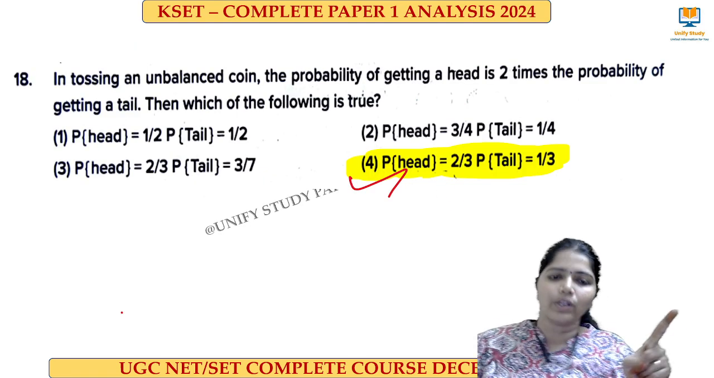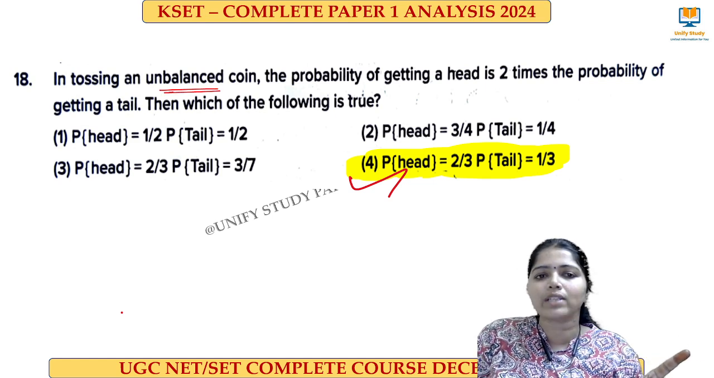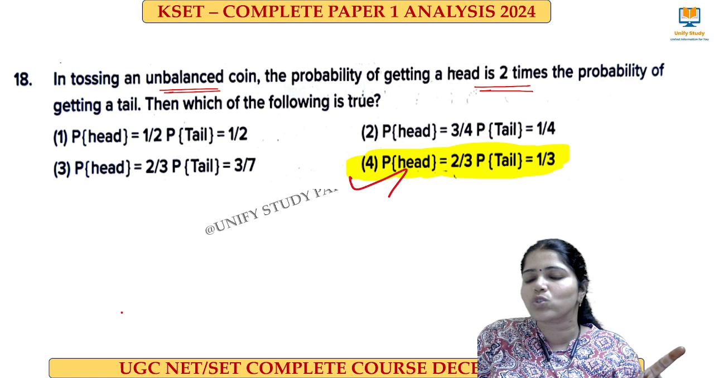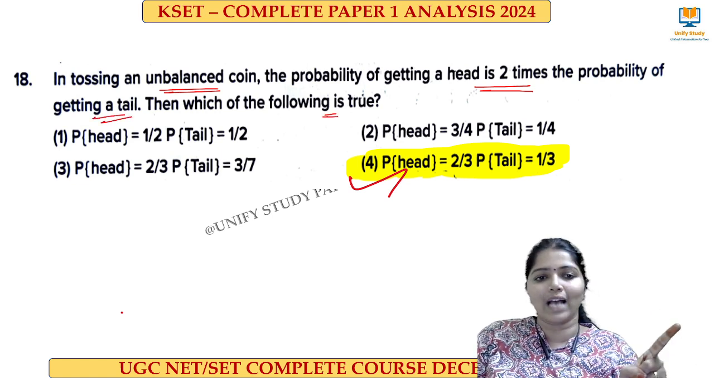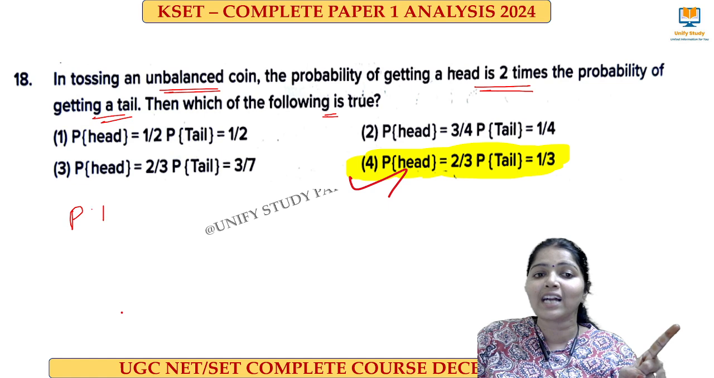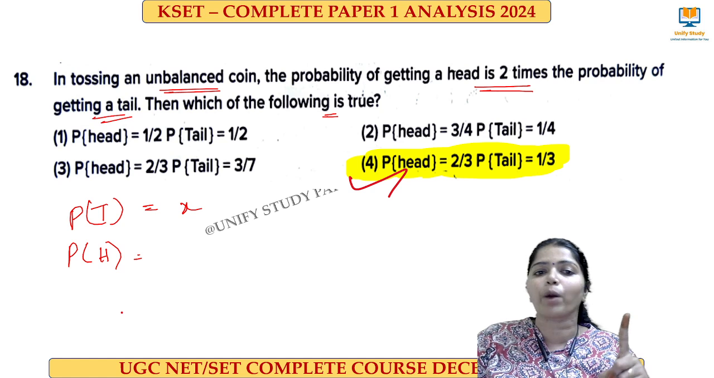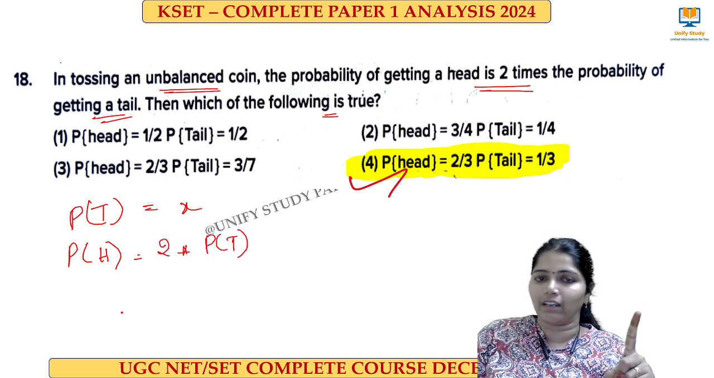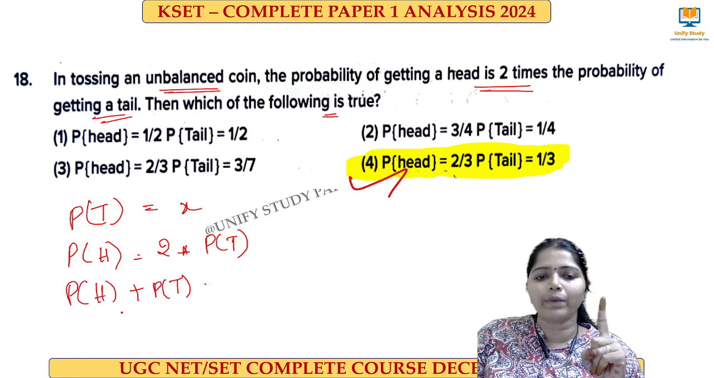Right? Very good. And next question from probability. Here in tossing an unbalanced coin, the probability of getting a head is 2 times the probability of getting a tail. Which of the following is true? As they have not given the probability of getting a tail, we don't know it, so we put it as x. The probability of getting a head is 2 times the probability of getting a tail, so 2 times x. As we all know, the total probability will be equal to 1.